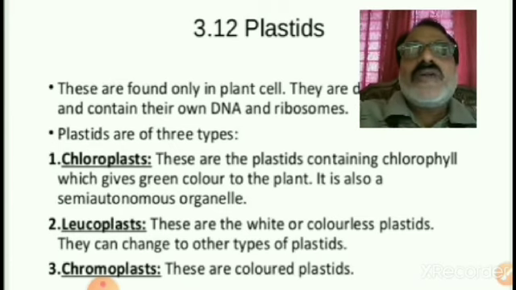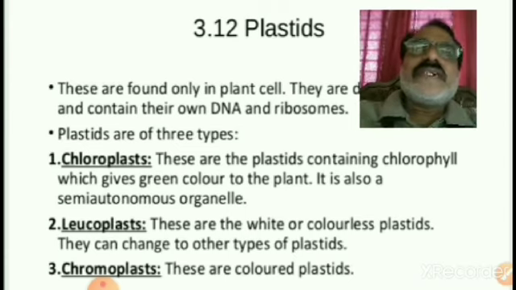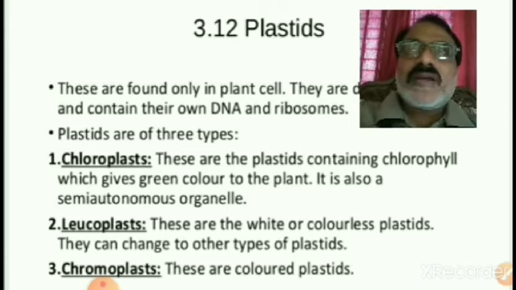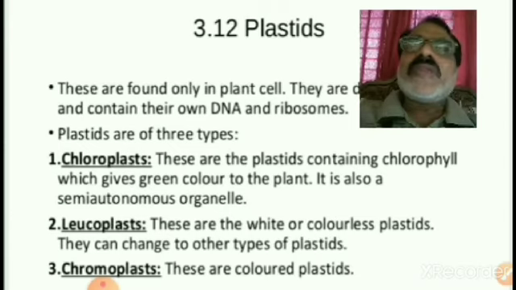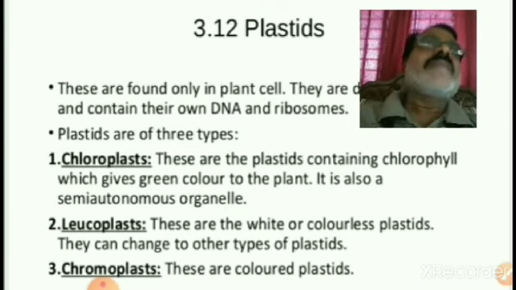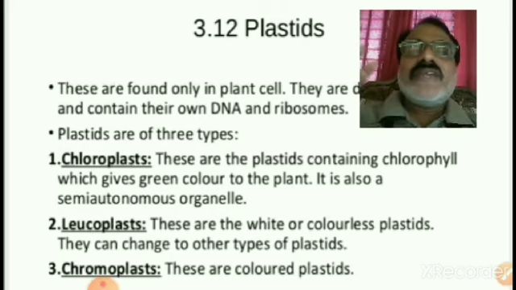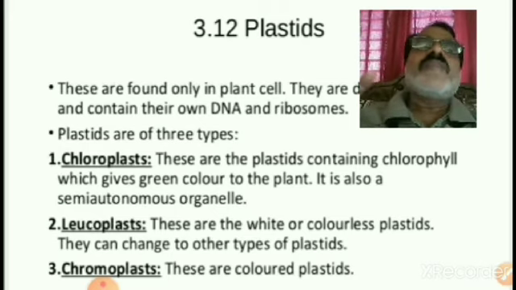Initially the tomato at the unripe stage is green in color. Just after that it starts ripening, then it turns from green to yellowish color. After complete ripening of the tomato, it turns red or pink. By that we can see that one plastid may be converted into another plastid. It is the best example for that.